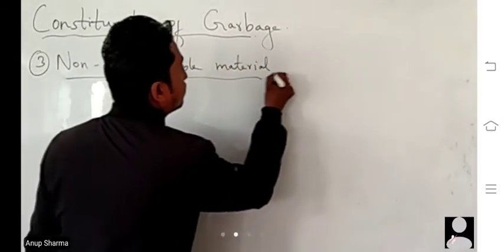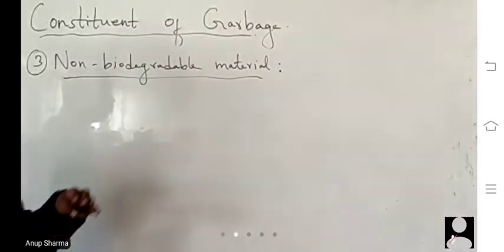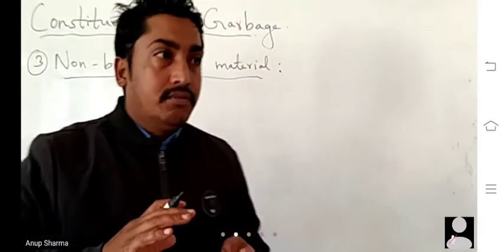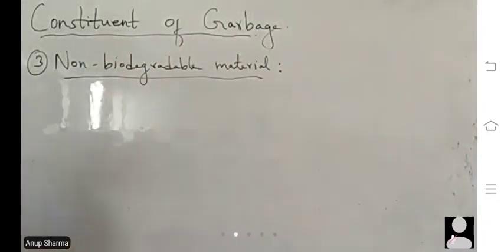Non-biodegradable material, that means those material which can't be disposed of easily, that means which can't be decomposed, that means the material which can't be broken down into harmless substance,